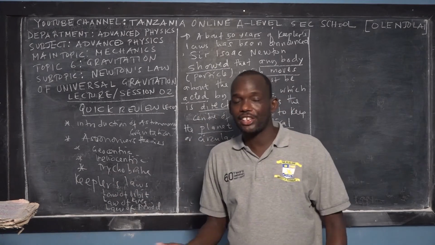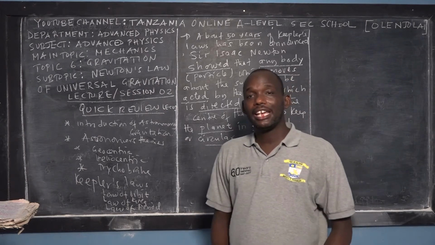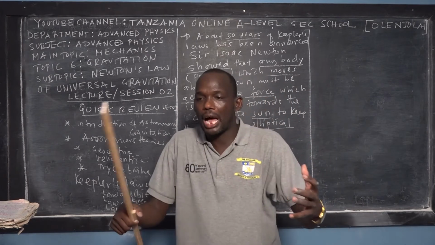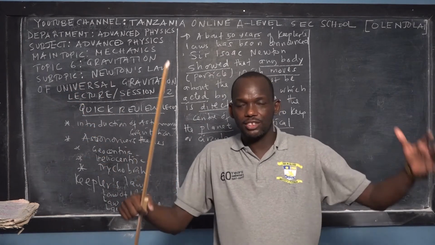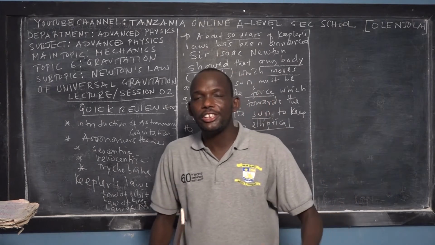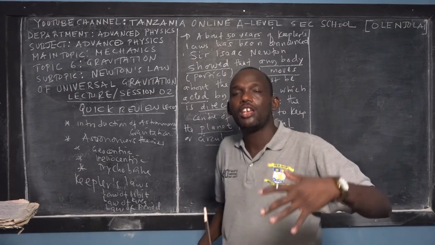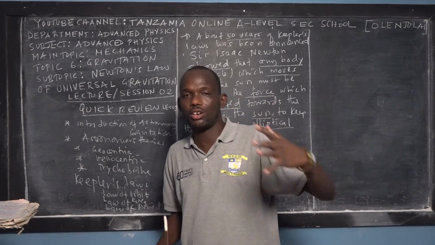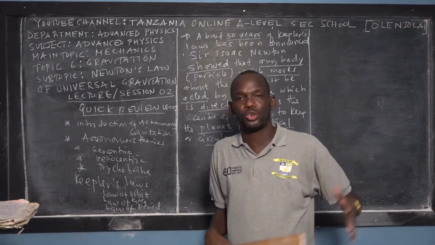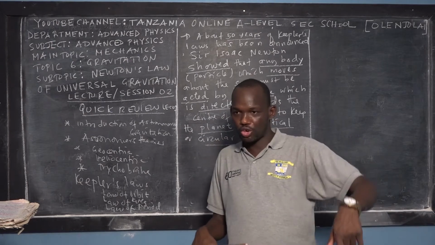Remember, in the first law, Kepler spoke about the orbit in which the planets revolve around the sun. In the second law, he discussed the law of area, whereby the sun is not at the center but at one of the two foci of the elliptical motion.